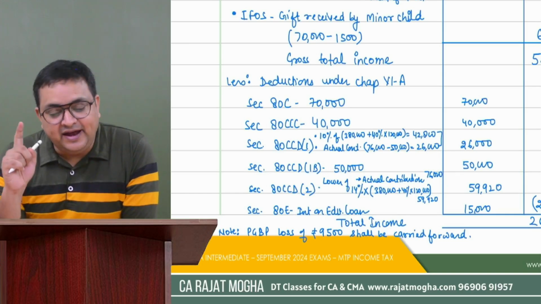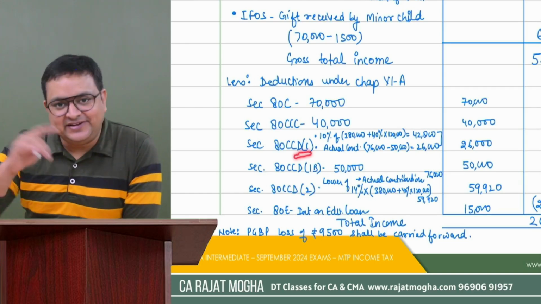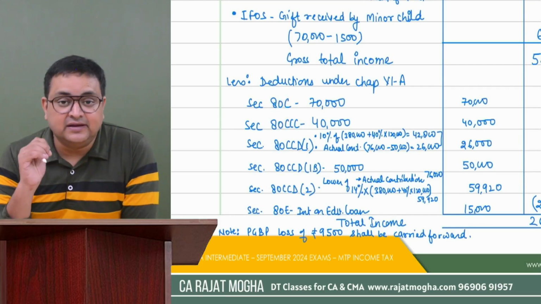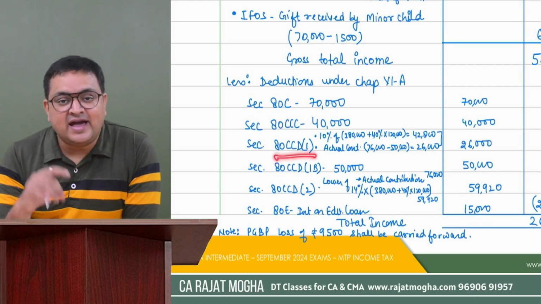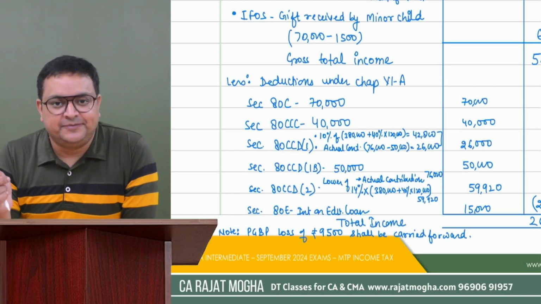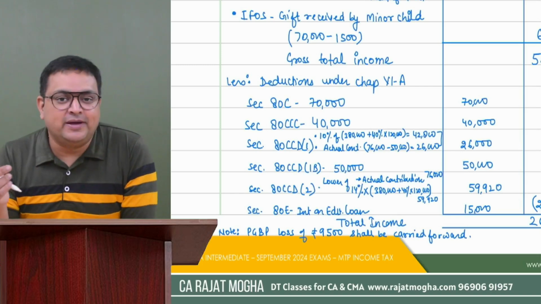First of all, the 80CCD(1) section shares the 1,50,000 limit with other sections also. Second, 80CCD(1) has its internal limit also. What is it? 10% of salary, and here salary means basic salary plus DA forming part.